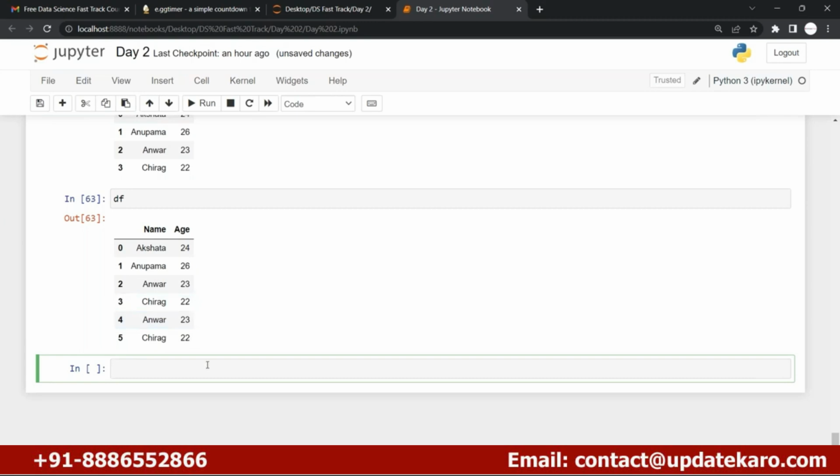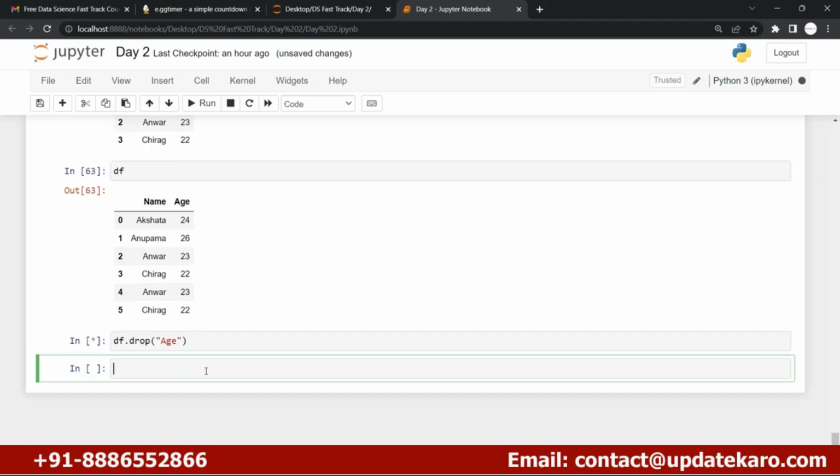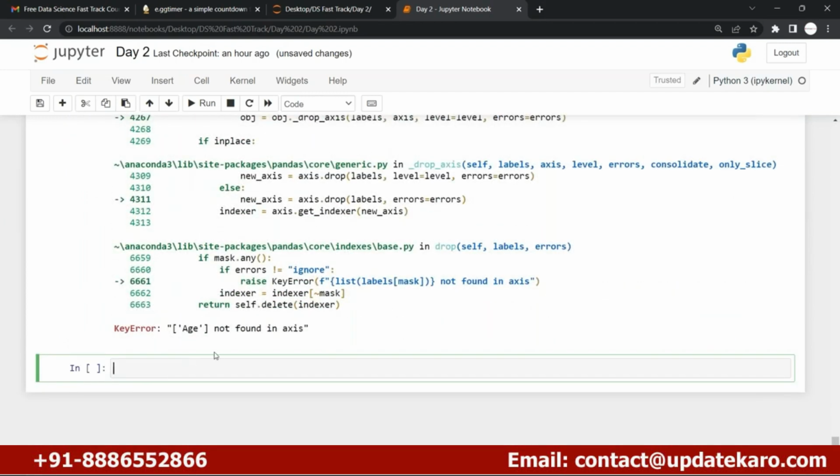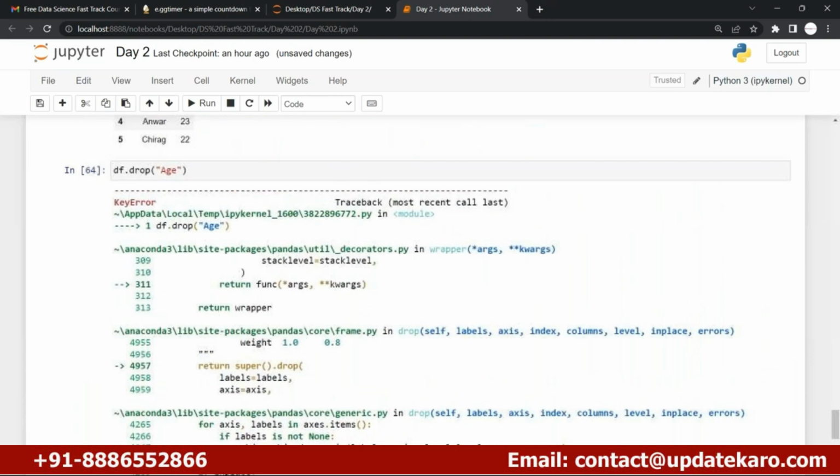Now let us try to drop one column. I'm not adding the inplace parameter, right? Age. Simply use this and run it. Sorry, it says age is not found.